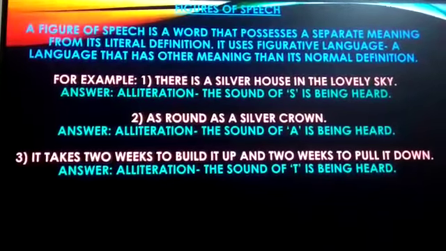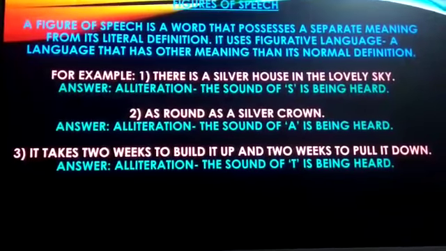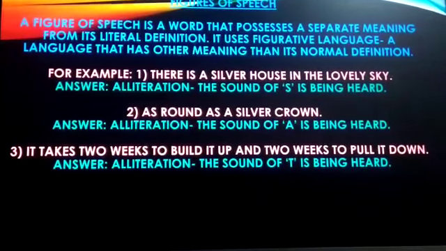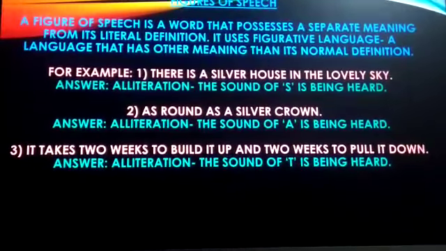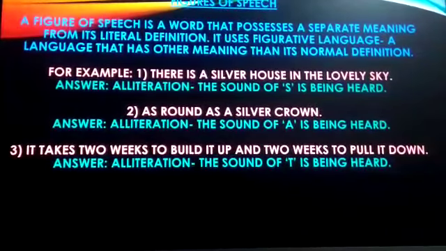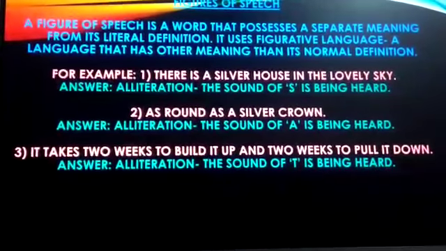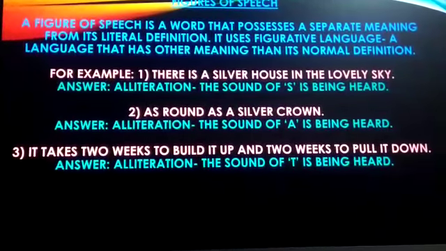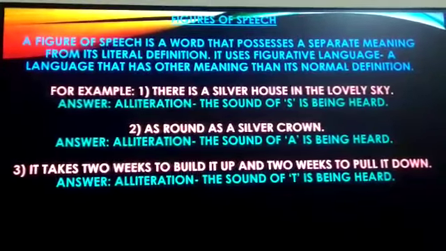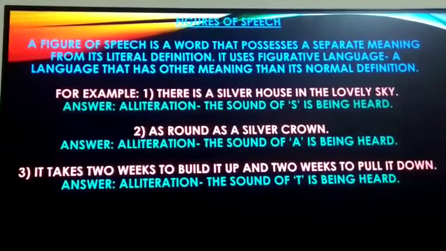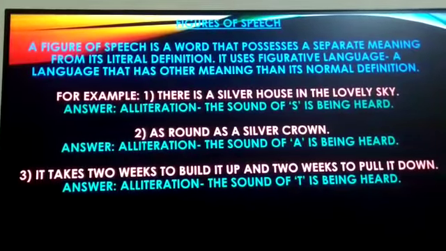The third example, it takes 2 weeks to build it up and 2 weeks to pull it down. Again, when we read the third sentence, we can hear the sound of T. It takes 2 to build it up, 2 weeks to pull it down. So the sound of T is being heard when we read the sentence. So that is why this third example is also called as the alliteration figure of speech. When the same sound from A to Z is being heard repeatedly, then it is called as alliteration.